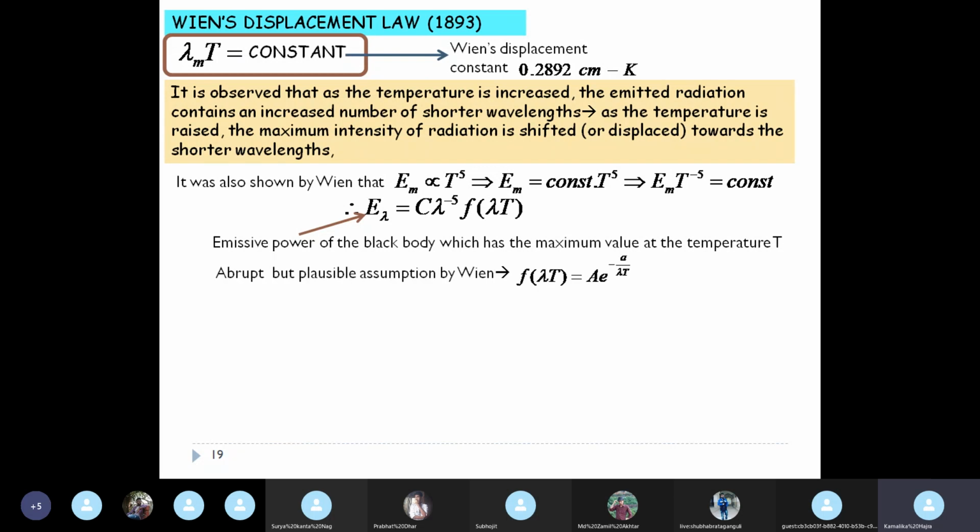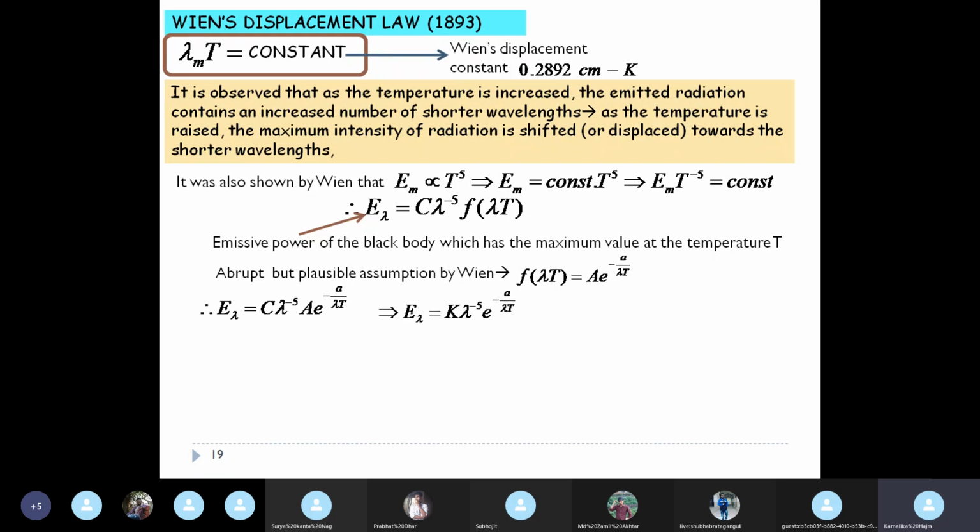And Wien took an abrupt but plausible assumption that this function f of lambda T is equal to a e to the power minus a by lambda T. Okay. This was an abrupt assumption made by Wien, but it was a plausible assumption taking into consideration the circumstances under which he made it. So what do we get? E lambda equal to c lambda to the power minus 5 a e to the power minus small a by lambda T. This is the expression.